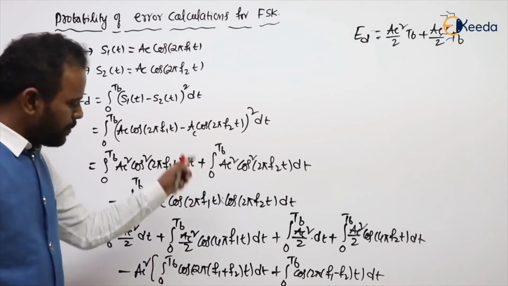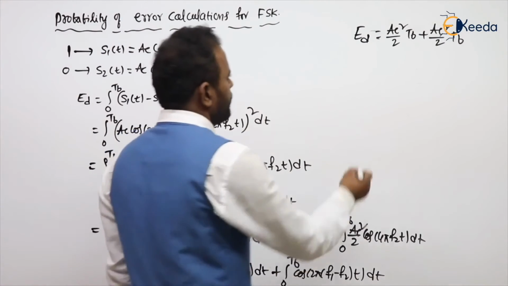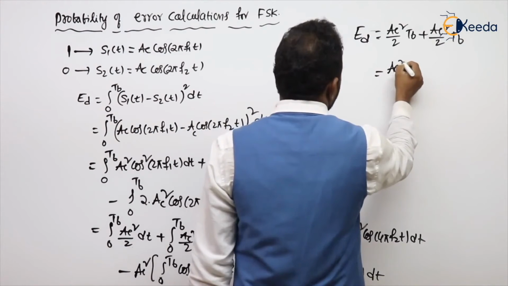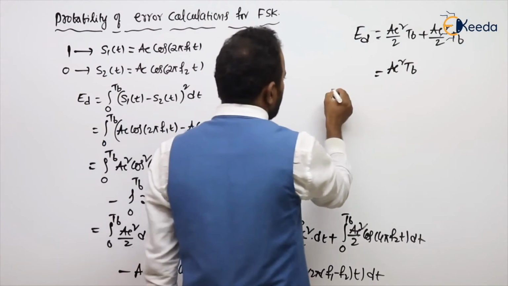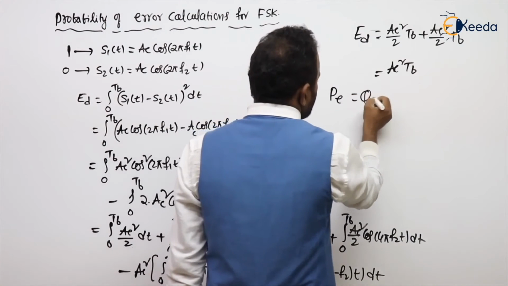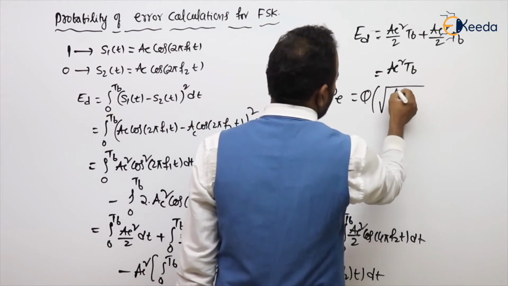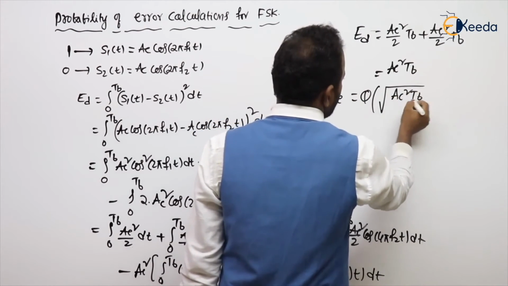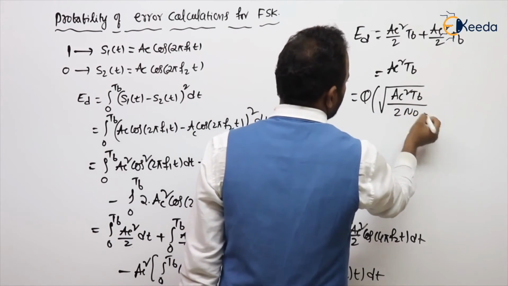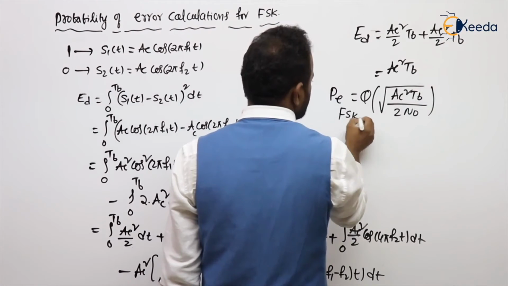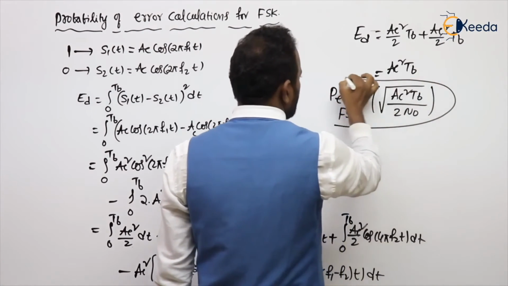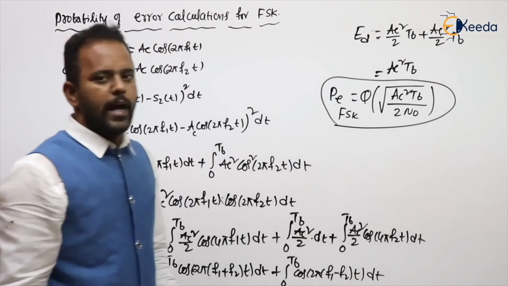The remaining terms are 0. So this is nothing but AC square TB. Substitute in the common formula. Probability of error is Q function of root ED by 2 N naught, that is AC square TB by 2 N naught. No further calculations are needed. This is the probability of error for the FSK scheme.